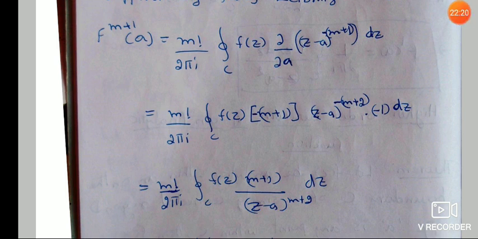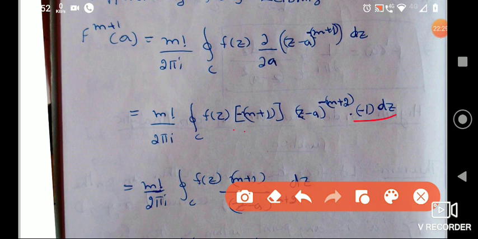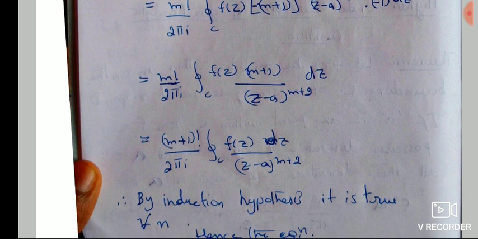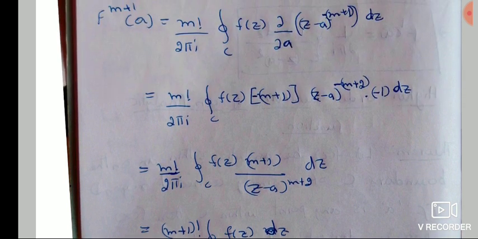So there are two minuses here, and minus of minus becomes plus. I'll take this m plus 1 with this m factorial. So you will get (m plus 1) factorial over 2 pi i, and f of z divided by (z minus a) power m plus 2. So by the induction hypothesis we proved it for m plus 1 also.